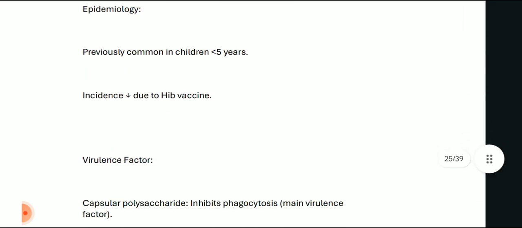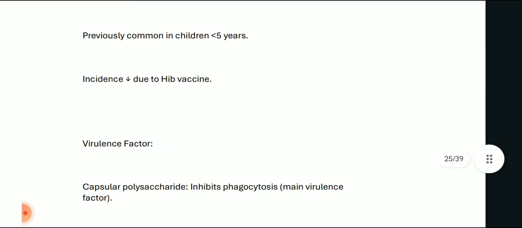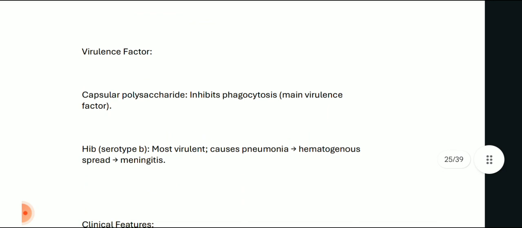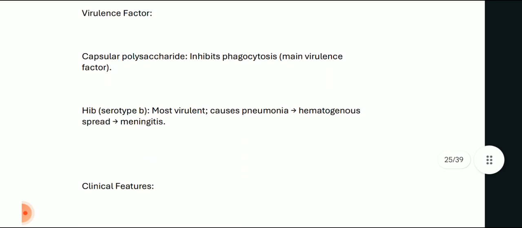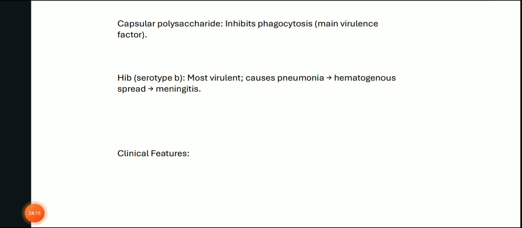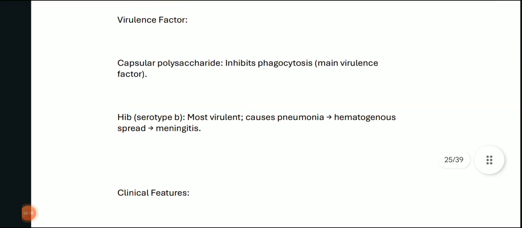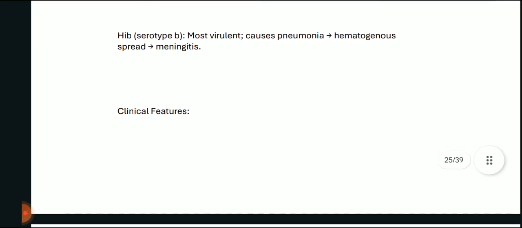Epidemiology: previously common in children less than 5 years. Incidence reduced due to the HIB, Haemophilus influenzae B vaccine. The virulence factor, capsular polysaccharide, inhibits phagocytosis and is the main virulence factor. HIB serotype B is the most virulent, causes pneumonia, hematogenous spread, and can lead to meningitis.